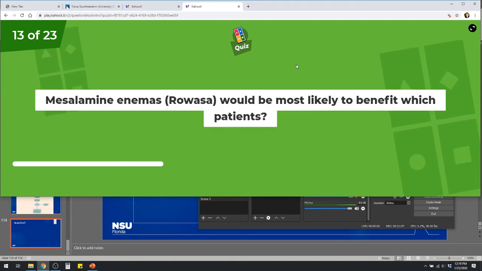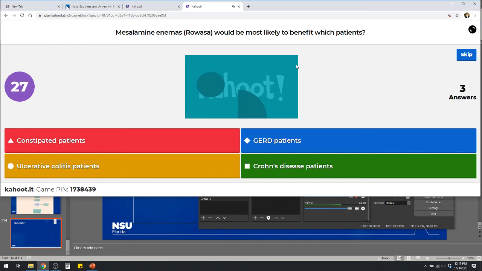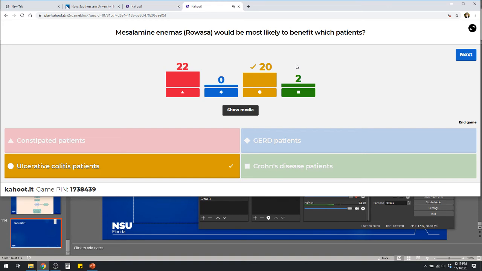Okay. Mesalamine enemas, or 5-ASA, would most likely benefit which patient? Constipated patient, GERD patients, ulcerative colitis patients, or Crohn's disease patients? Remember, it might trick you. It might put more than one right answer, you know? You never know. But most likely, it's a tier system. Interesting. Oh, I'm starting to see through my ruse, my facade, if you will.